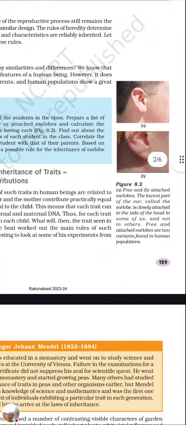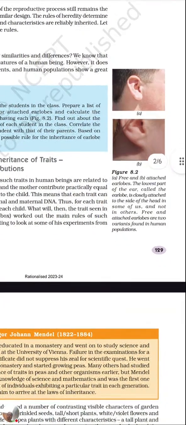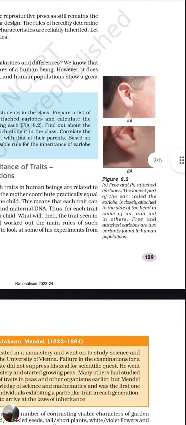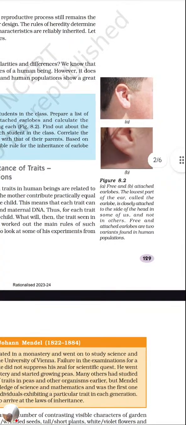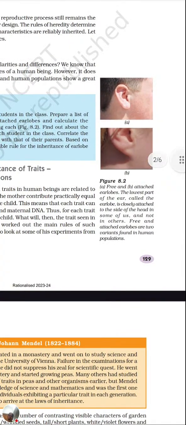Sometimes they give a diagram and ask about the difference in the ear pattern. Some people have the earlobe completely attached with the skin, whereas others have a free earlobe. The lowest part of the ear, called the earlobe, is closely attached to the side of the head in some of us and not in others.